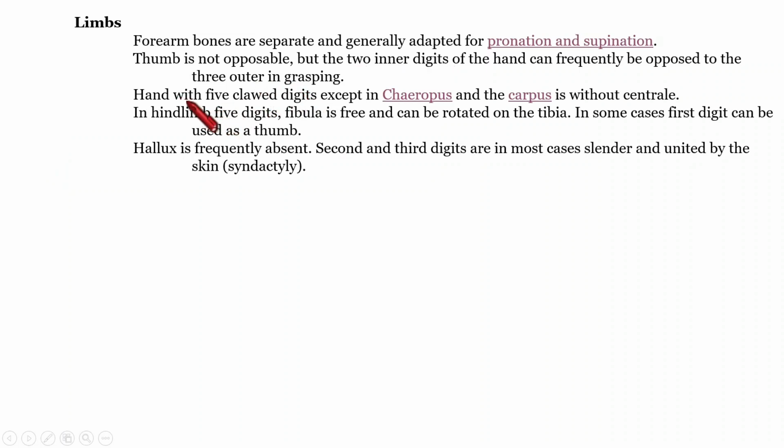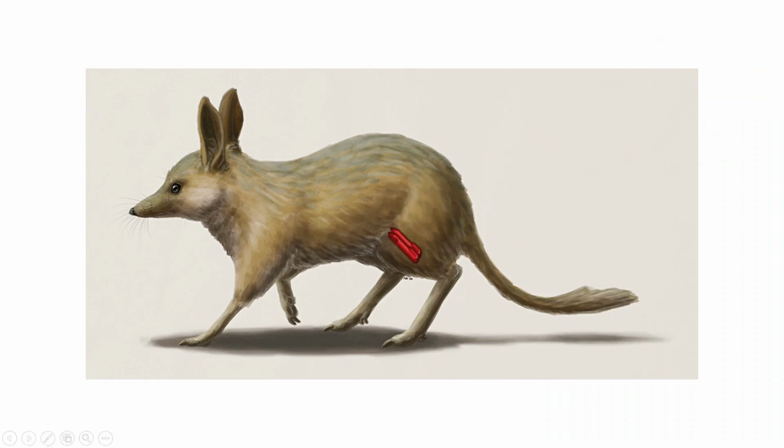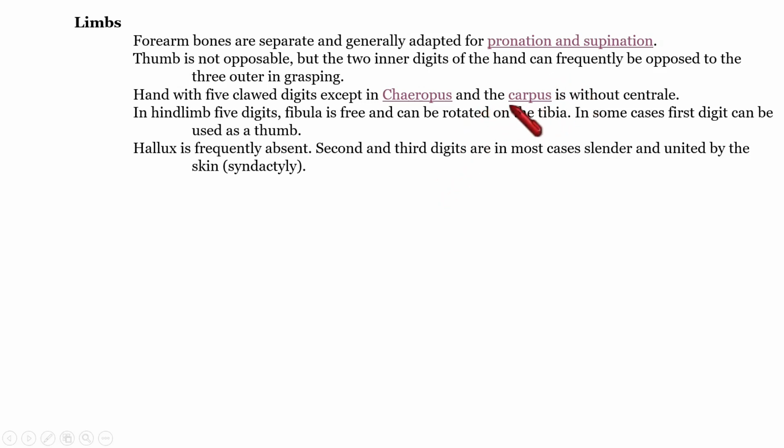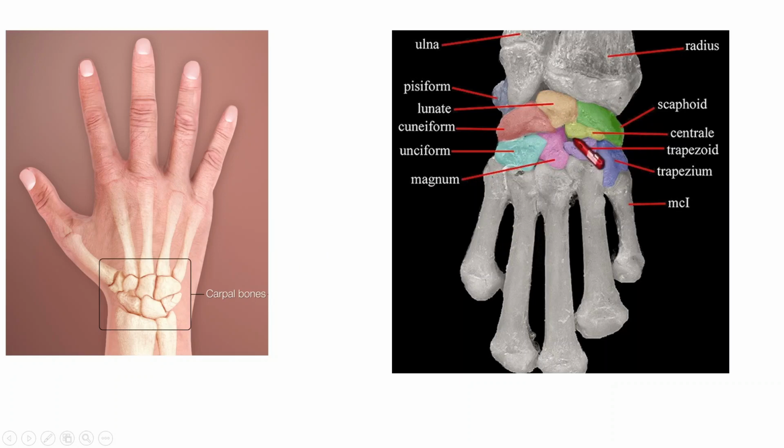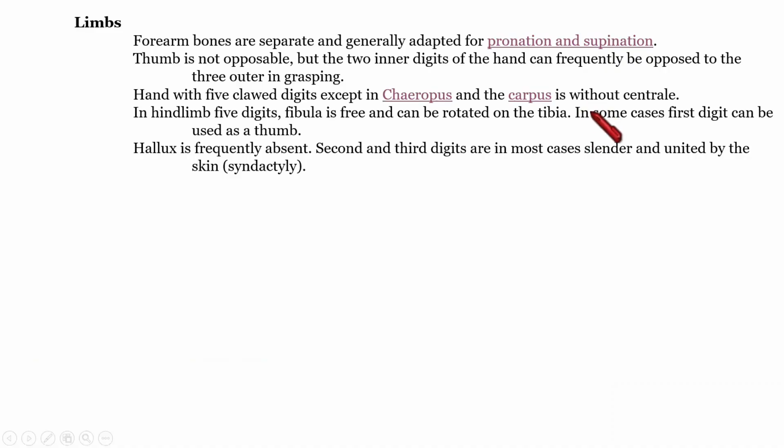Next point is that the forelimb hand is with five clawed digits, except in the case of one organism, among metatherians, the cherubs. In that organism there are no five clawed digits. And also in that organism, the carpus region is without a centrale. Centrale is a bone in the carpus. Carpus is this region, and the centrale is such a bone we can see in the carpus. Okay, so that's it. Then the hind limb is with five digits.